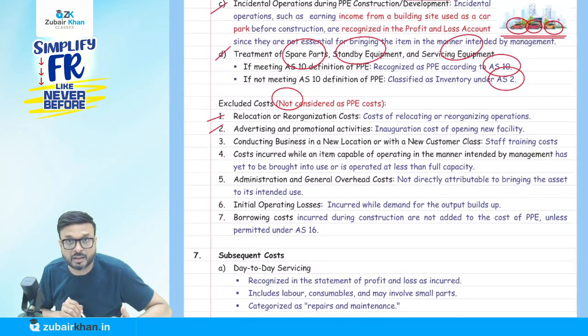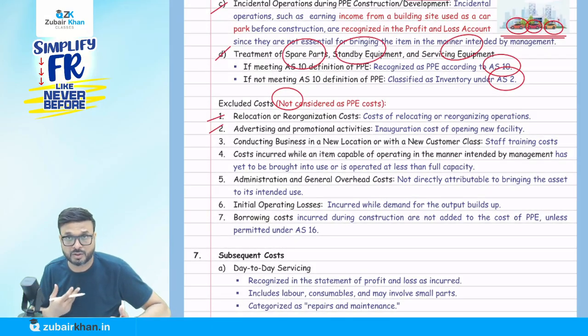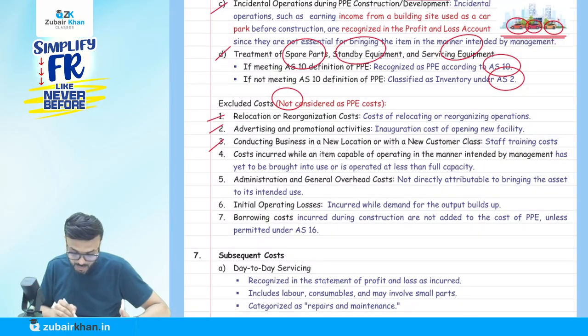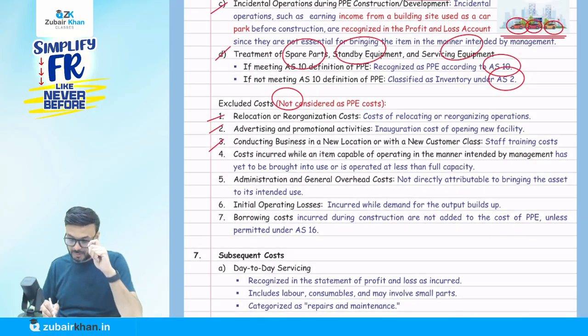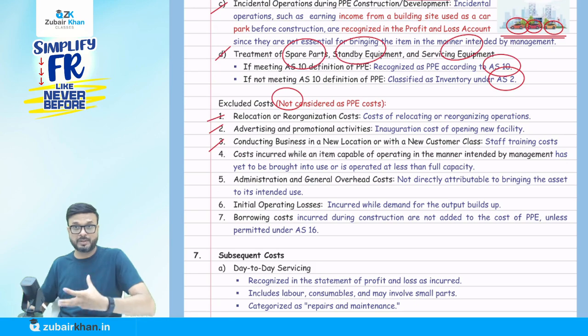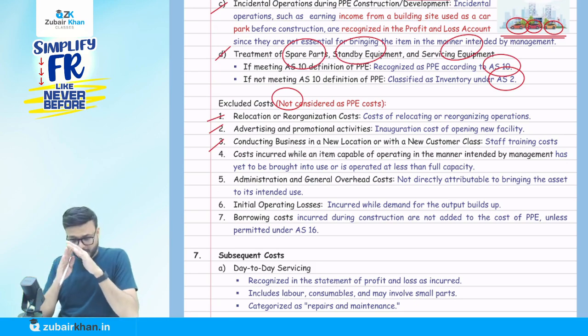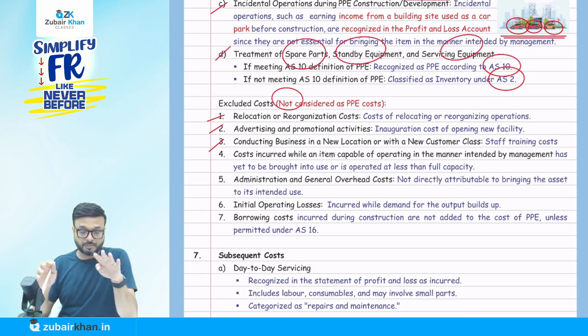Advertisement and promotional activity, and the inauguration cost of opening a new facility, are also excluded. So is the cost of conducting business in a new location or with a new customer. For example, if we are doing staff training because of the new PPE, that staff training cost is not a part of the cost of the PPE.